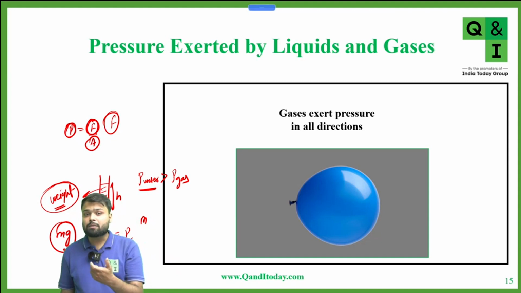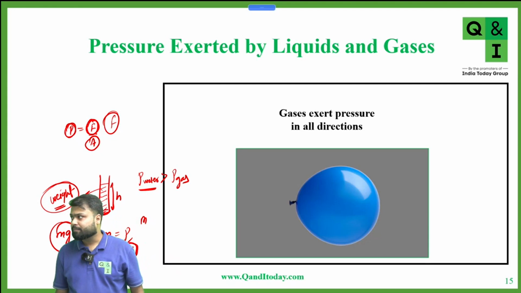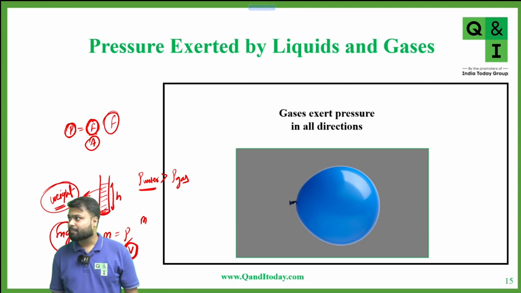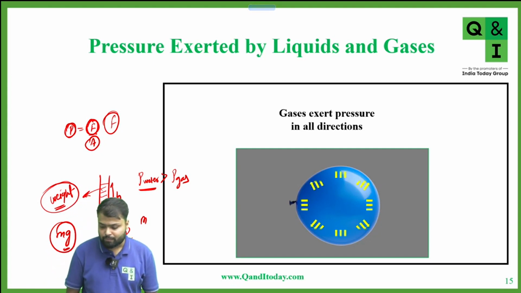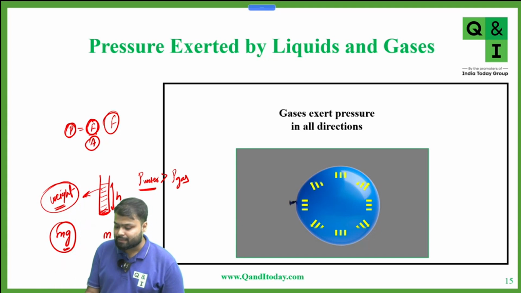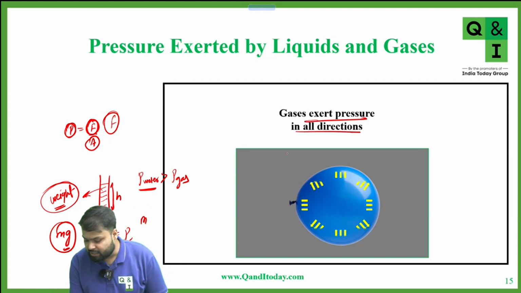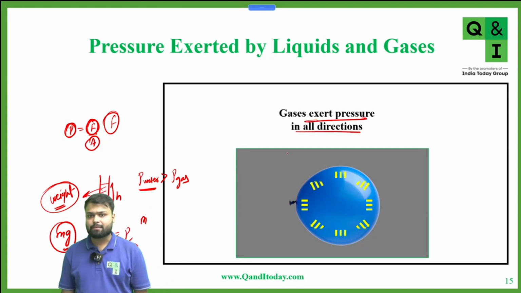Why? Because gases are free to move in all directions. Is there any doubt in this? Yes or no? No, sir. Okay, very good. So, gases exert pressure in all directions.